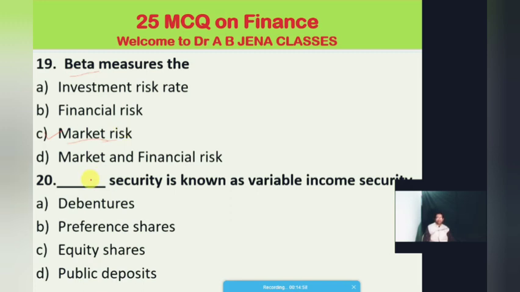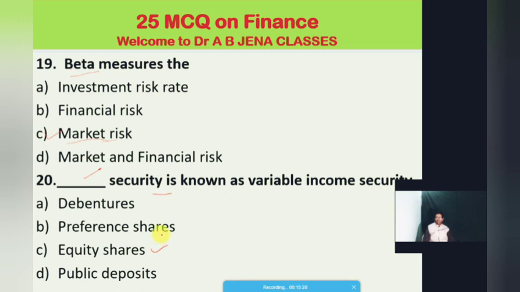Then the 20th question: which security is known as a variable income security? Option A, debentures; B, preference; C, equity shares; D, public deposits. Dear friends, you just guess, and the right option is equity shares. Equity shares are known as the variable income security.